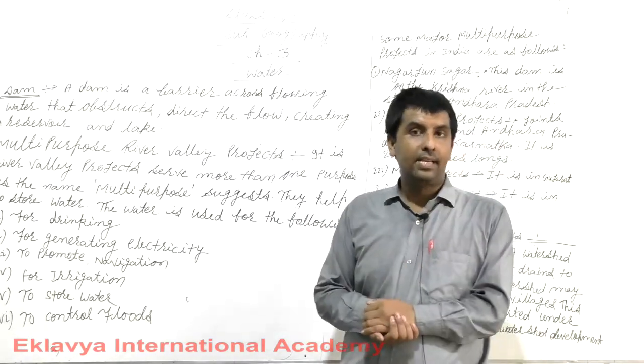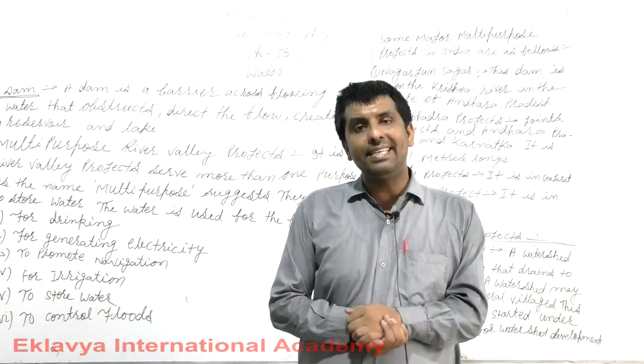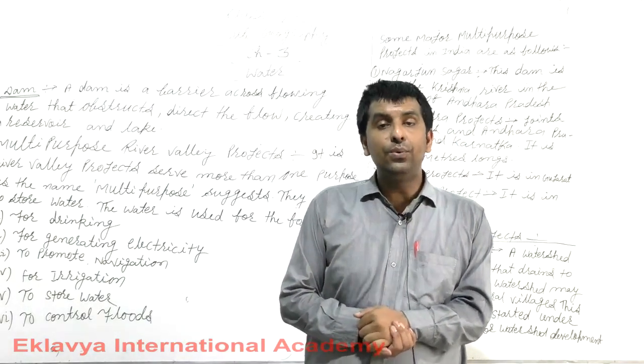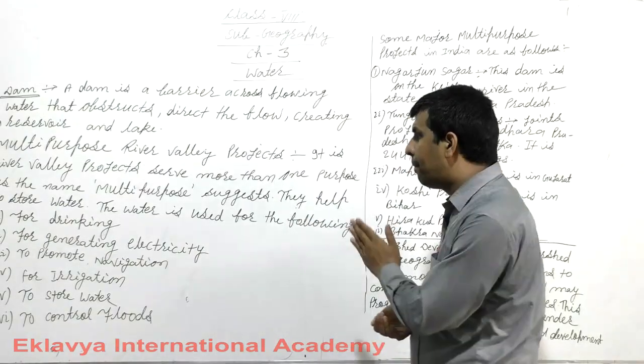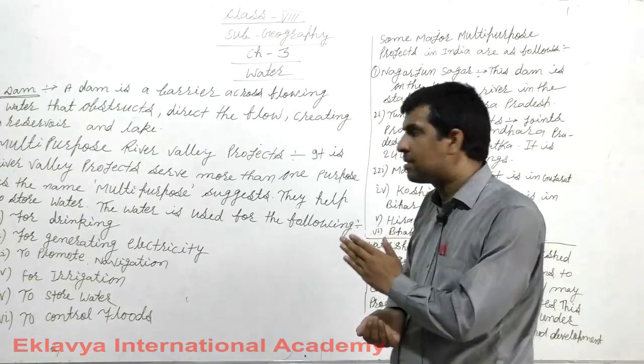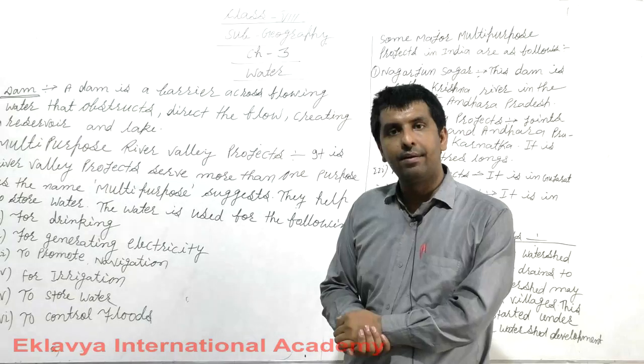You know very well that there are 28 states and 9 union territories in India, and many multi-purpose river valley projects are going on.